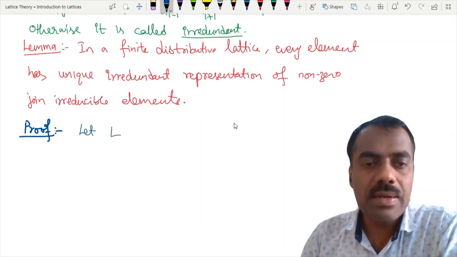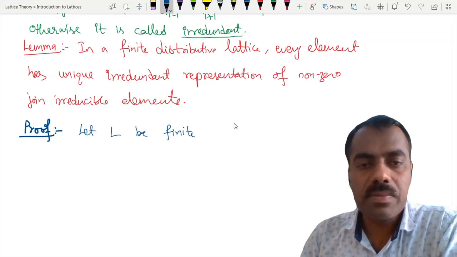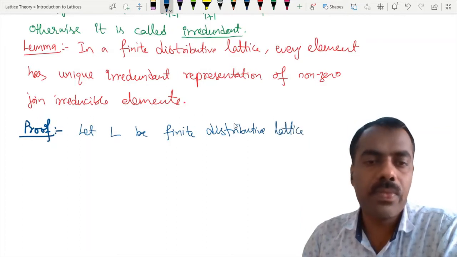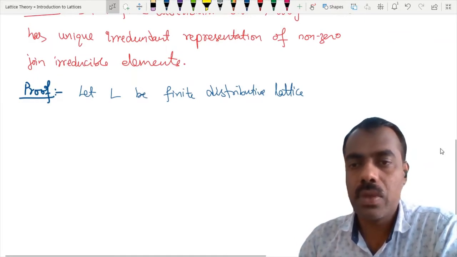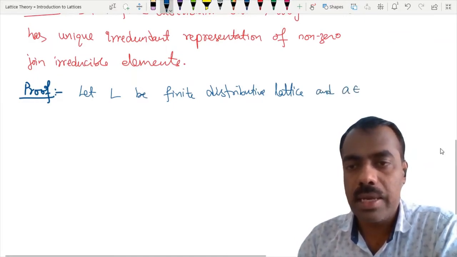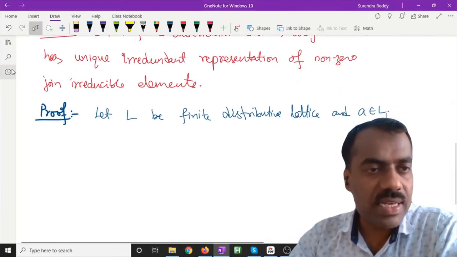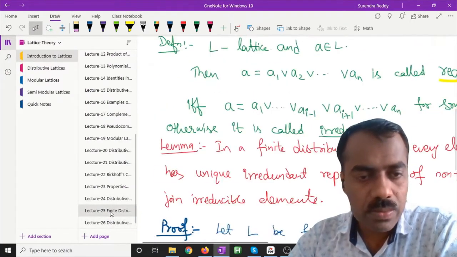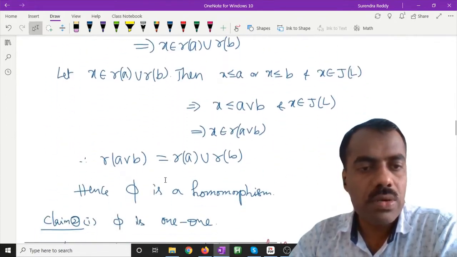Let L be a finite distributive lattice, and say A belongs to L. If we go back to yesterday's lecture, during the proof we observed something.